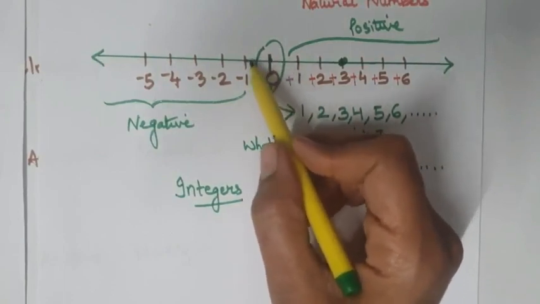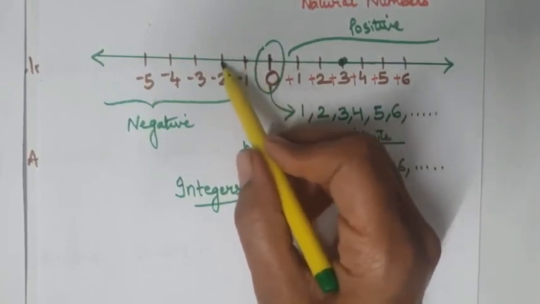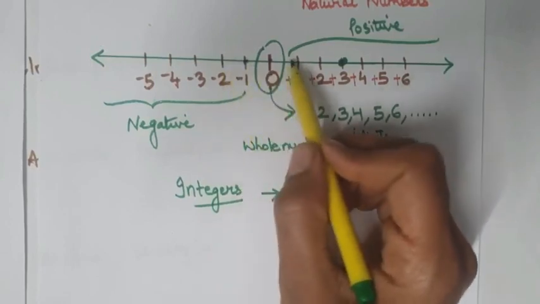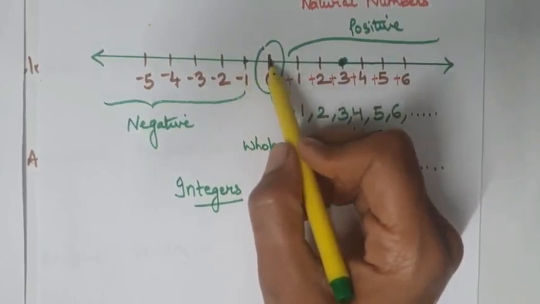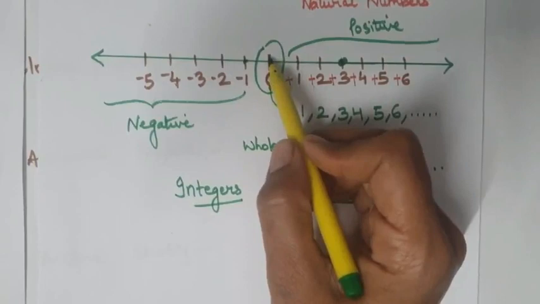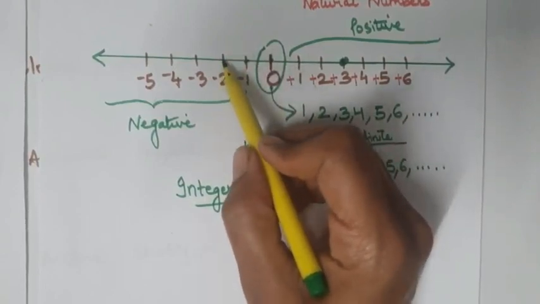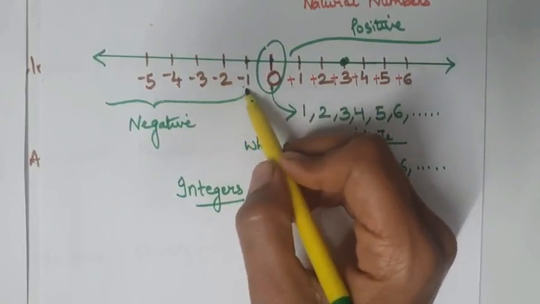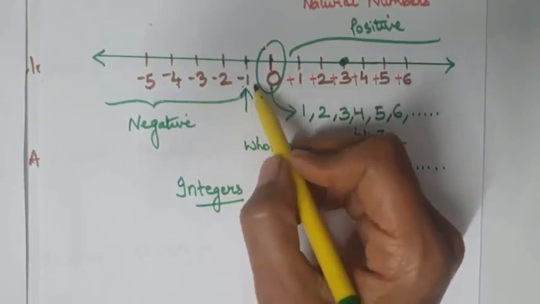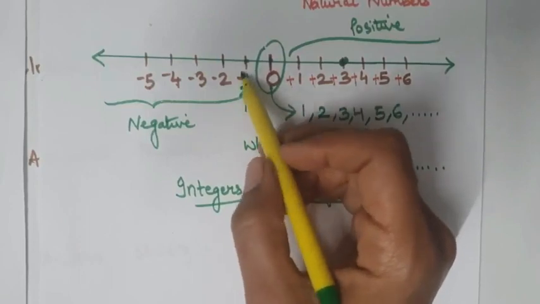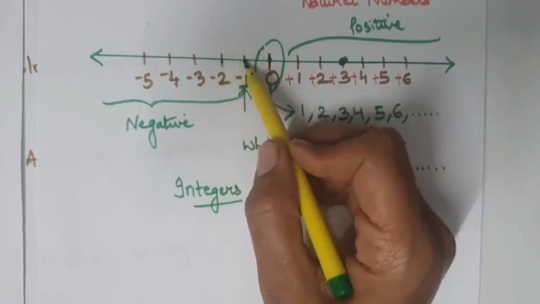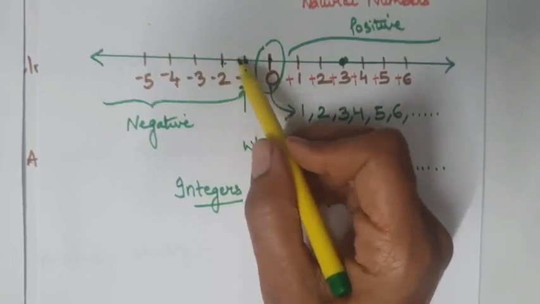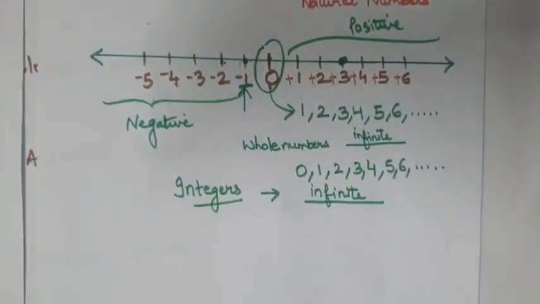It is very clear from the number line, that is between the two integers there is no integers. Two consecutive integers, you can say that. But if you say between 0 and -2, how many integers are there? Yes, there is only one integer, that is -1. But if we say about the two consecutive integers, then there is no integer between the two consecutive integers.